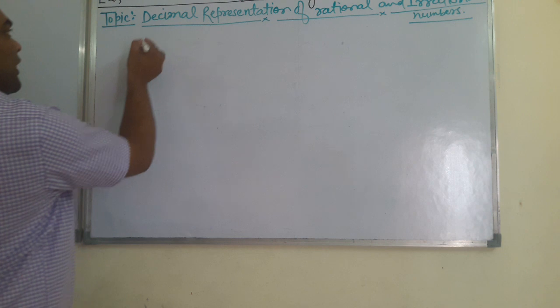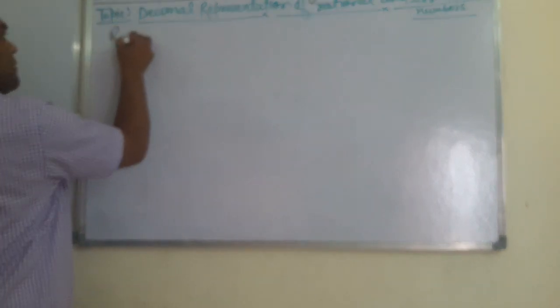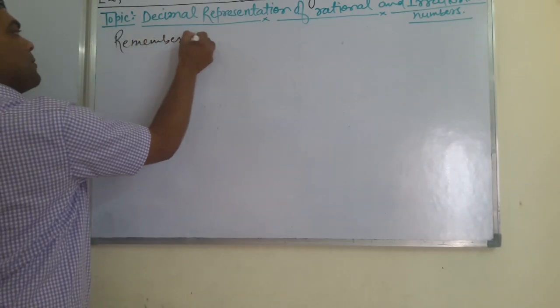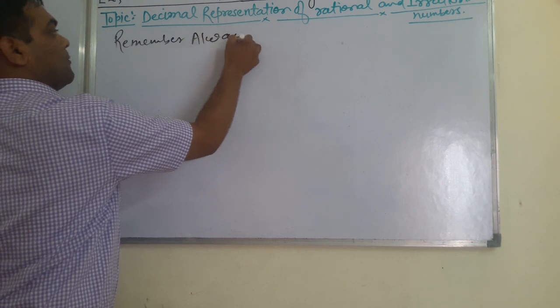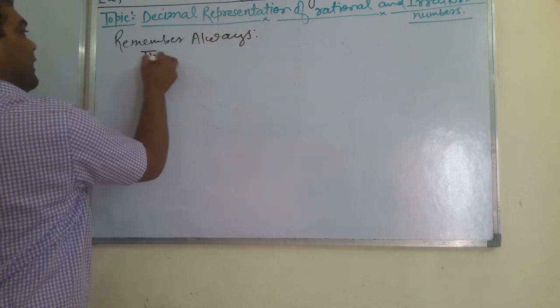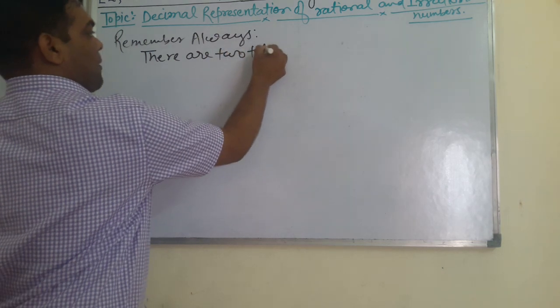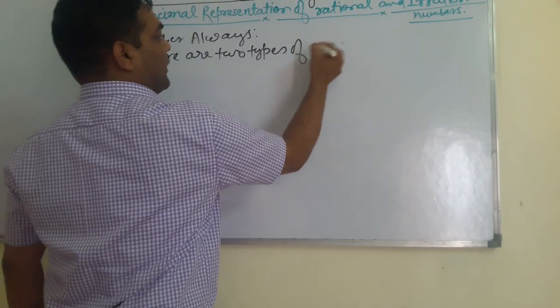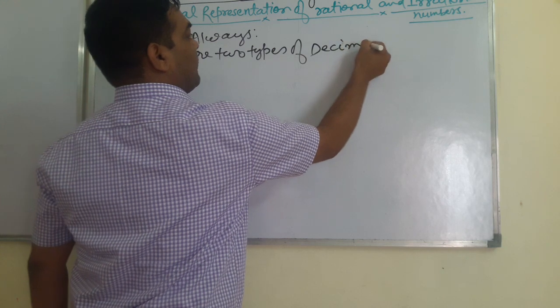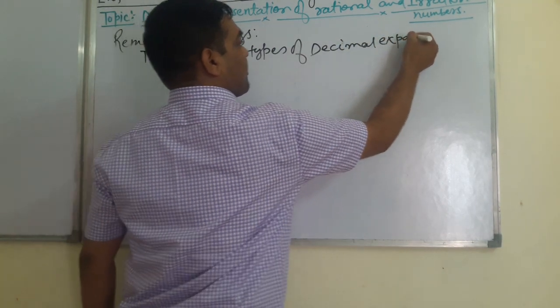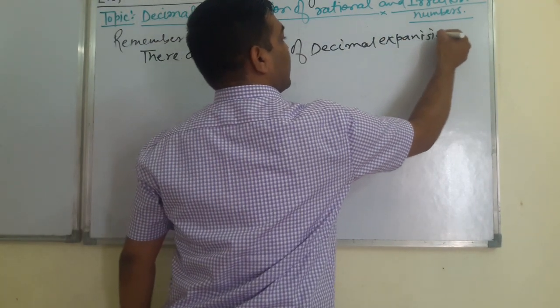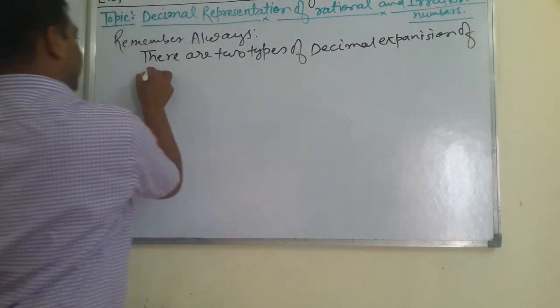Well students, remember always, there are two types of decimal expansion of a rational number.